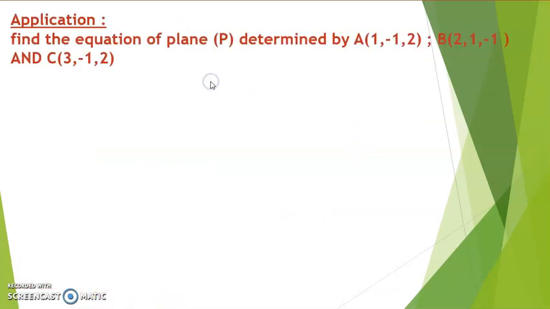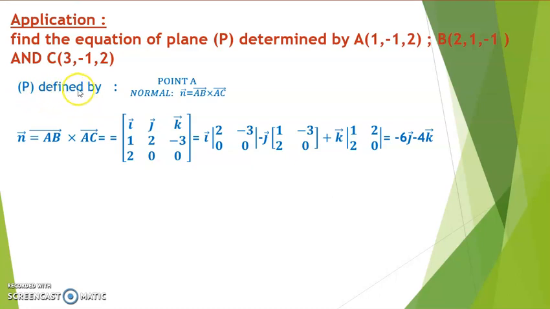Let's go to an example about this. The question is to find the equation of plane P determined by A, B and C. Every plane is defined by a point and a normal. A point on the plane P is A. We can take B or C. A normal is the cross product between two vectors in this plane. For example, we can take the normal, and it's equal to AB vector cross AC vector. Let's find this normal, AB vector cross AC.